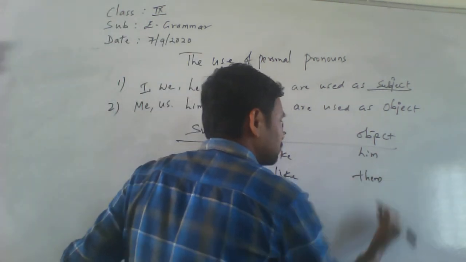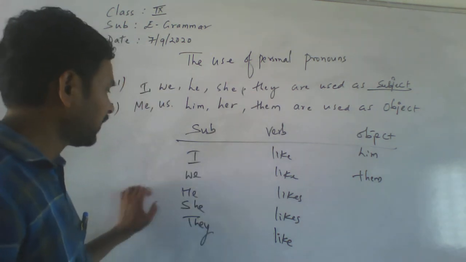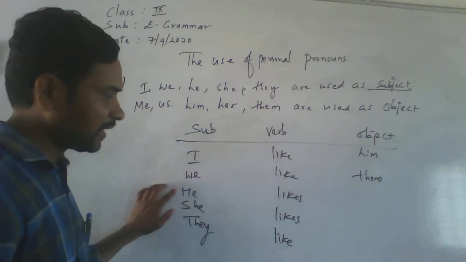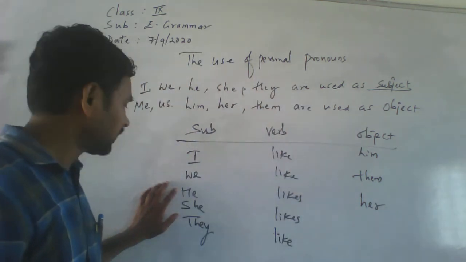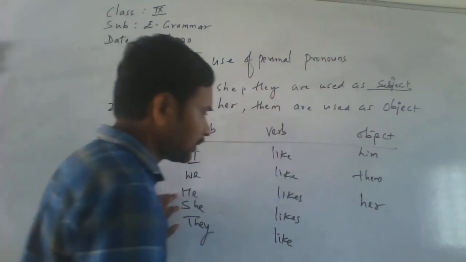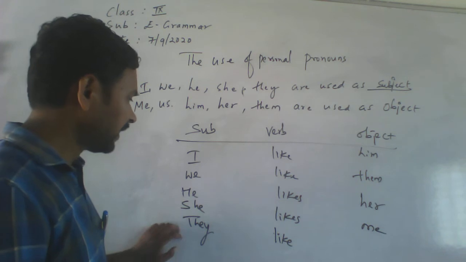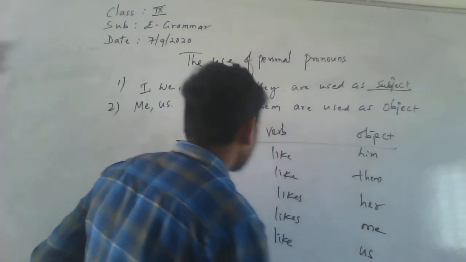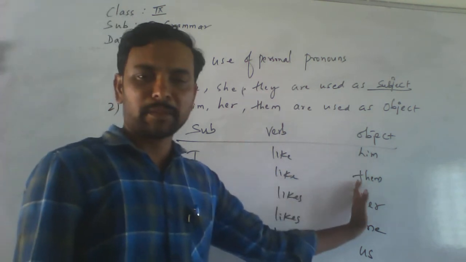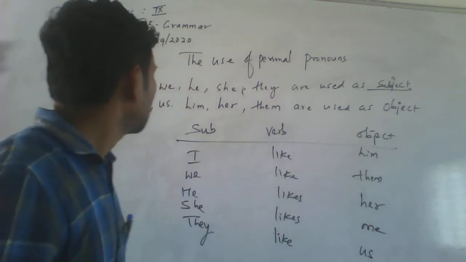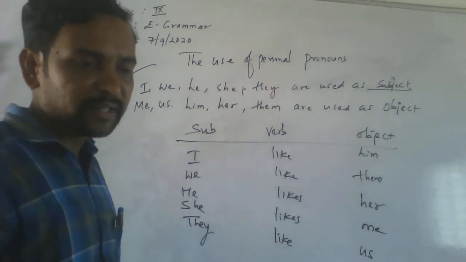Then we like them. Look there, where is them? Yes, them, that is an object. Then he is a subject. He likes her. Okay, then she likes me. She likes me. Then they like us. Okay. Is it understood? Subject, verb, then object. First is over, second is over. Let us see the third one.